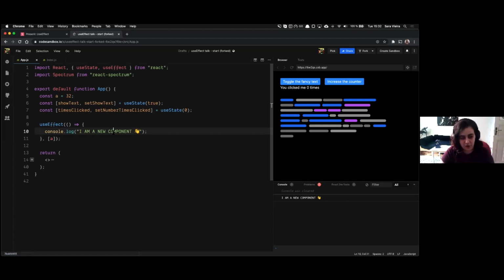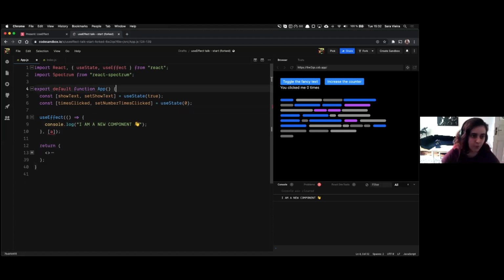It's not like I'll just put an empty array. You need to tie it to the fact that this reruns when whatever is inside of it changes. And that's the most important thing, because I'm gonna try and explain a bit of what happens when this does. So let me do this on show text. At first it renders I'm a new component because, like I said, it mounts, and then it says I'm a new component. Okay, cool.